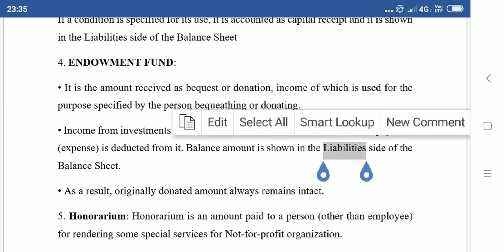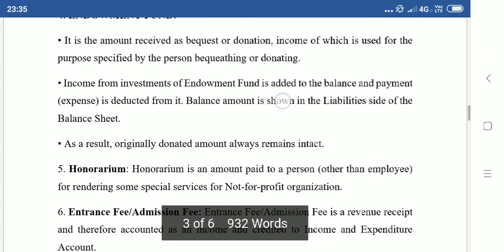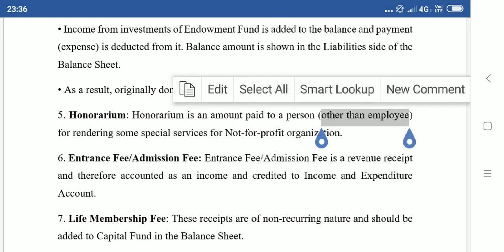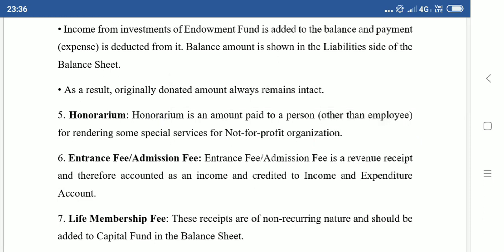Okay? Next, honorarium. Honorarium is an amount paid to a person other than employees for rendering some special services for a not-for-profit organization. Now, other than employees, what does this mean? If it is an employee, he or she will demand and expect a salary. Honorarium is for persons providing voluntary services.